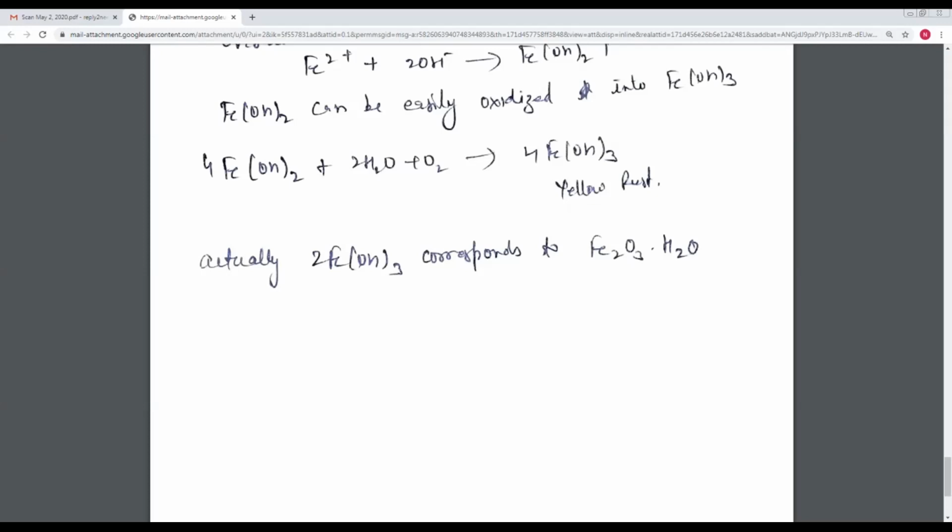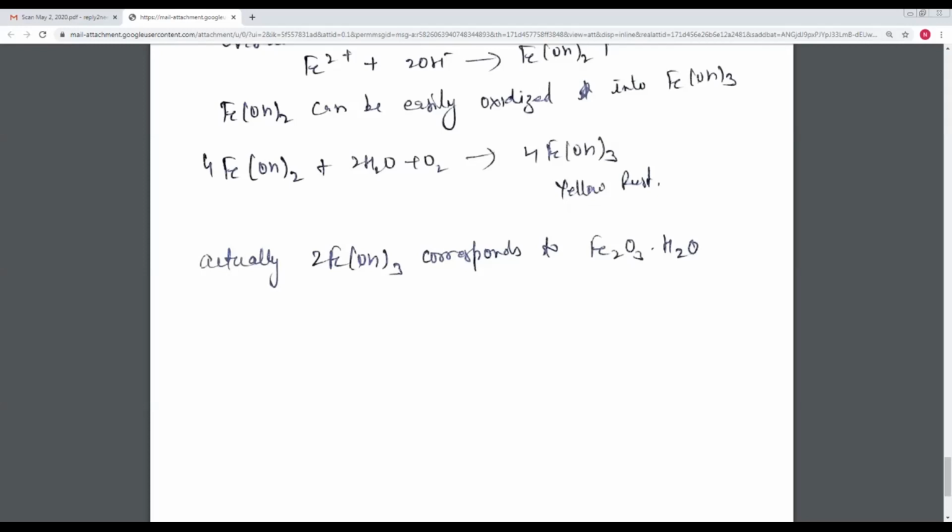So the factors affecting the rusting of iron are, first, the presence of air. The second is the presence of moisture. The presence of electrolytic impurities in water. The presence of impurities in the metal, and the nature of the metal. So these are the factors on which wet corrosion depends, and the rusting of iron will depend on these factors being present.